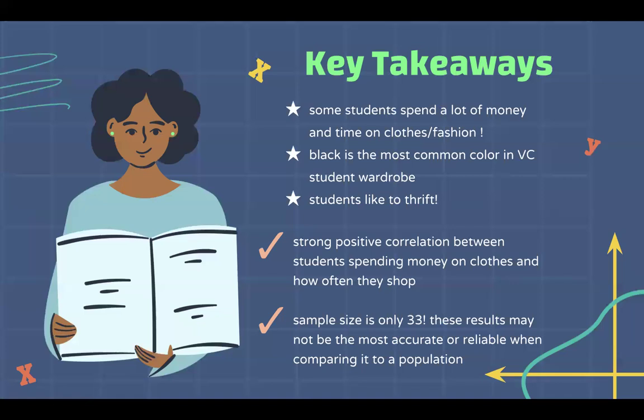And another important thing to remember is the sample size for my survey was only 33, and 33 is also a stretch at the same time because I know that some people did not give truthful or accurate or even realistic answers for the results. And it's also important to remember that if another random 33 were sampled on campus, there would not be the same results. Perhaps maybe if there were even an equal amount of boys and girls, the results would definitely not be identical to these findings.